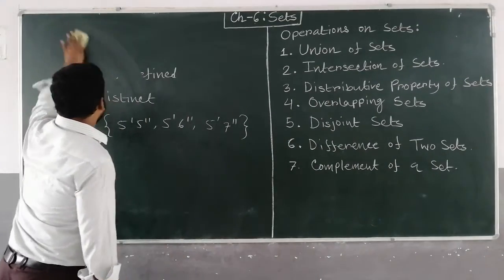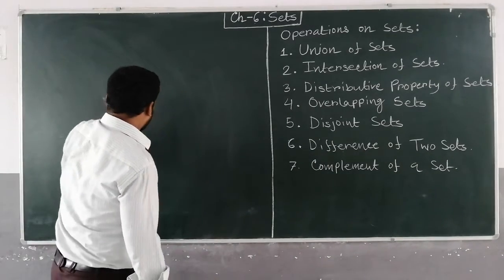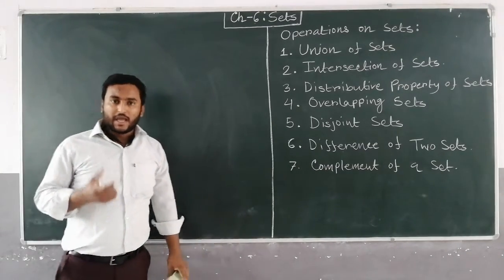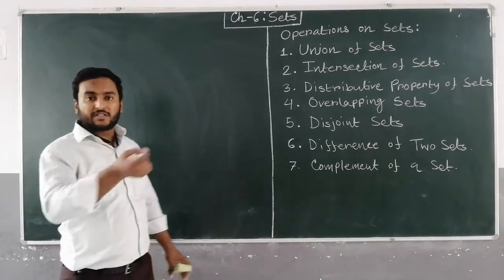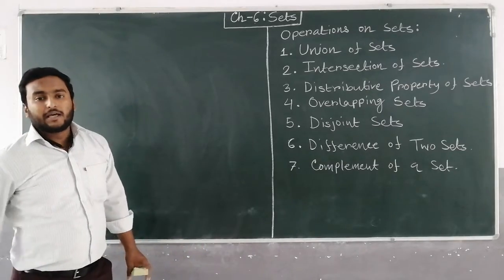Now some operations on sets are there. In previous class also you have learned about sets and all these things. Element is the number, that is 5 feet 5 inch that I took, that was an element. So this is known as the element.